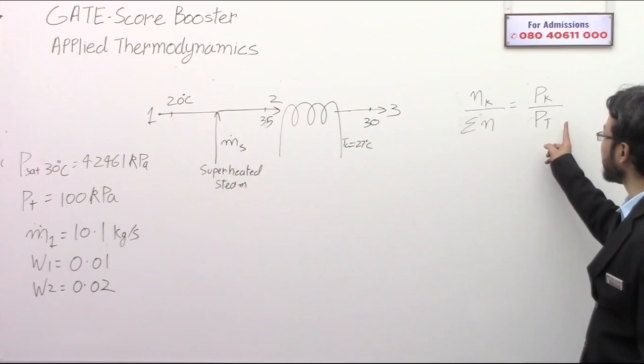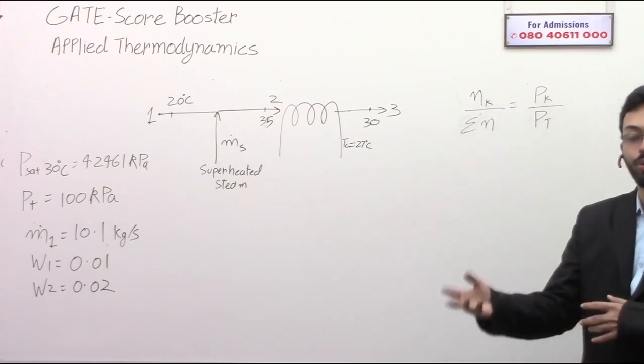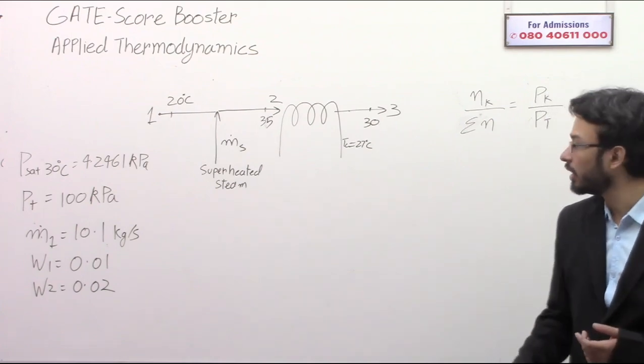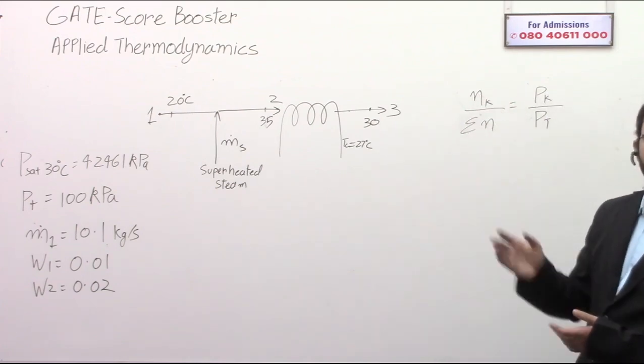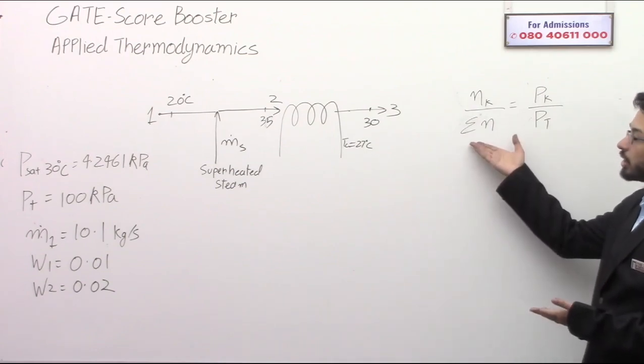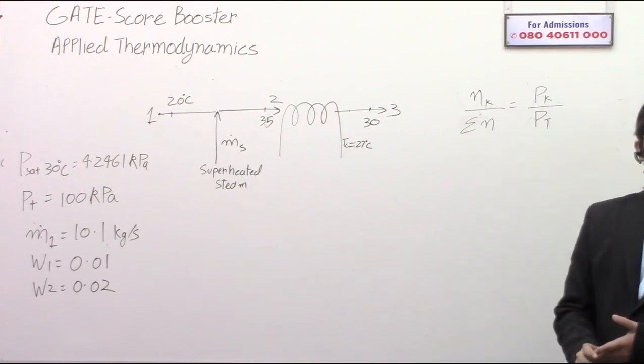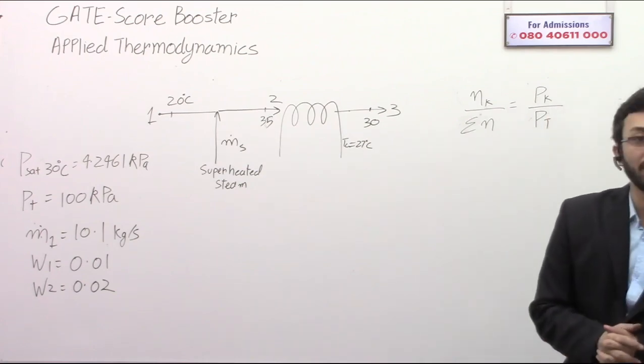Correct? Because Pt is a constant. If the number of moles do not change, that is, no water is added or removed from the air, then the moles of water will not change, the total moles will not change. So the partial pressure of water vapor will also not change. I hope this much is clear.